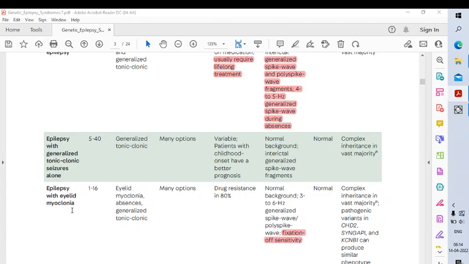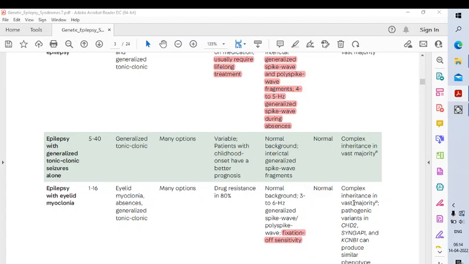Epilepsy with eyelid myoclonia. Age of onset is 1 to 16 years. Seizures are eyelid myoclonia, absences, and generalized tonic-clonic. There are many treatment options. Drug resistance is seen in 80% of cases. Normal background, with 3 to 6 Hz generalized spike wave. But the important thing to remember is that there is photosensitivity.